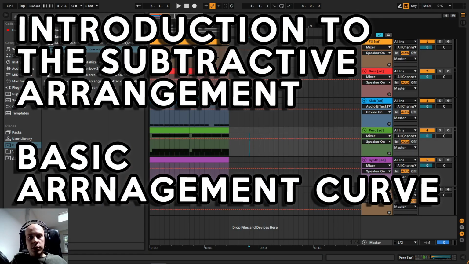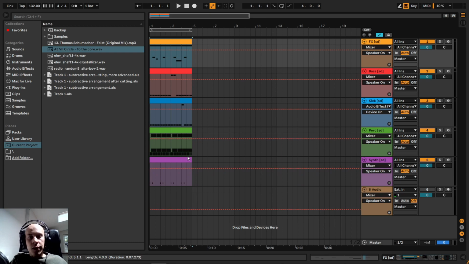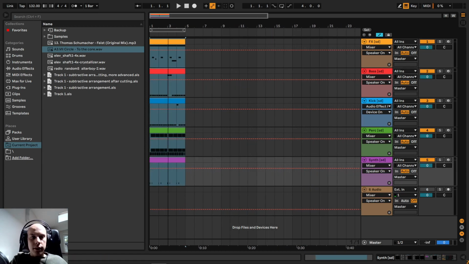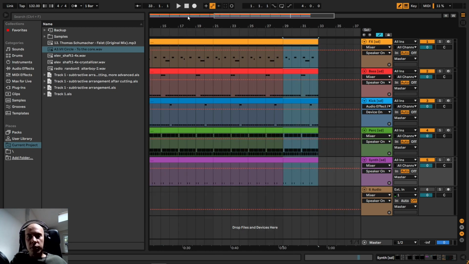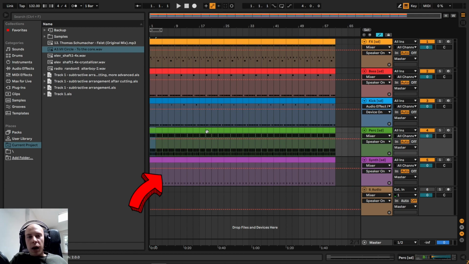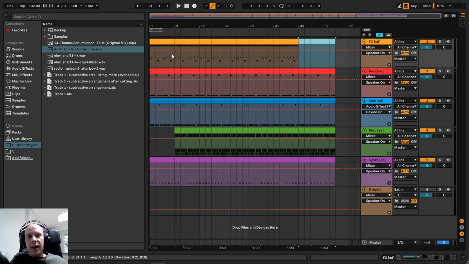We will arrange this track with the use of a subtractive arrangement technique. I will select the whole loop and press Ctrl D to duplicate the loop around 50 times. The result should be a big block of sounds and MIDI clips. We want to remove individual MIDI clips and add or remove the sounds to form desired track sections.